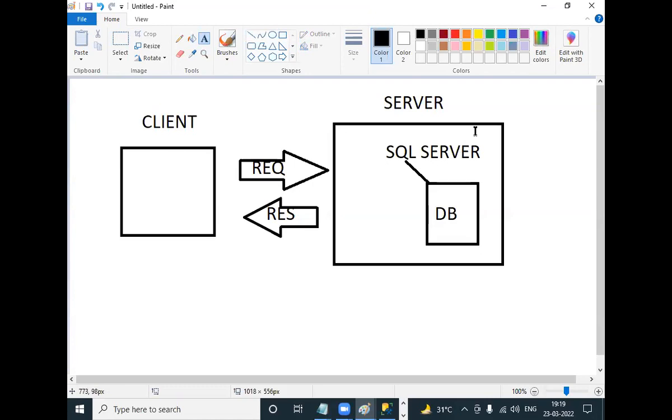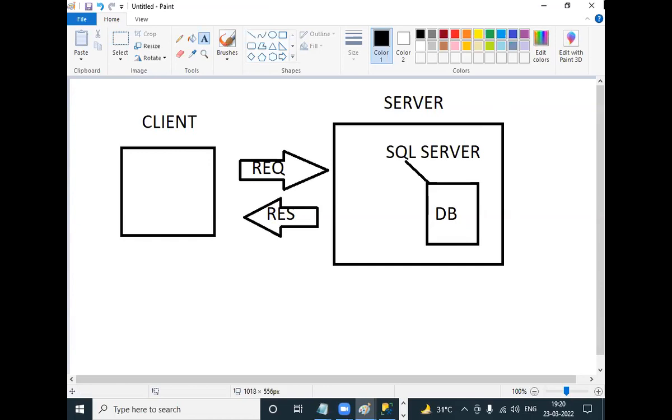Suppose you want to connect to the Gmail server from your laptop, what should be there? The Gmail server is there in America.